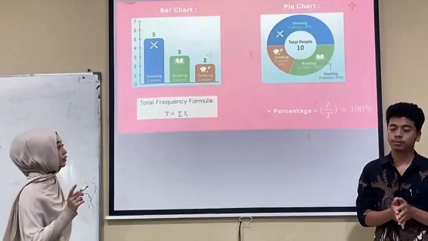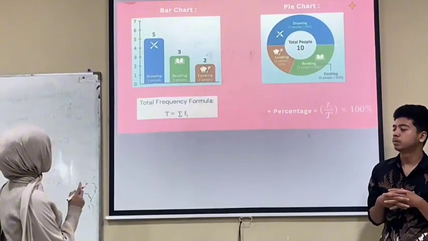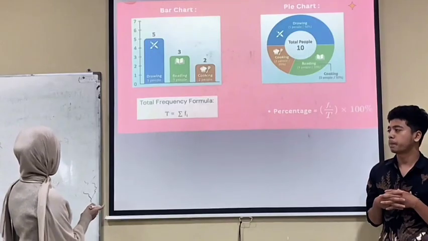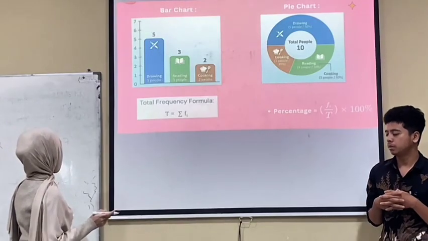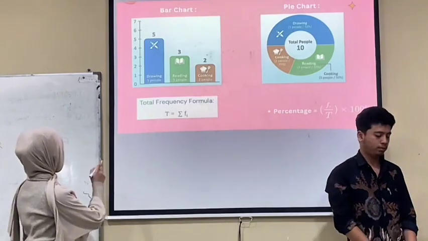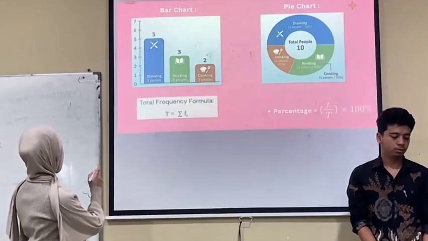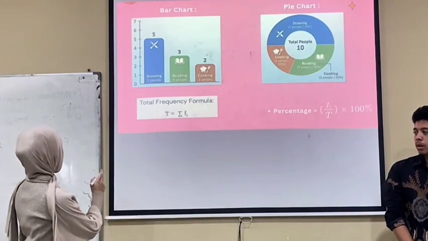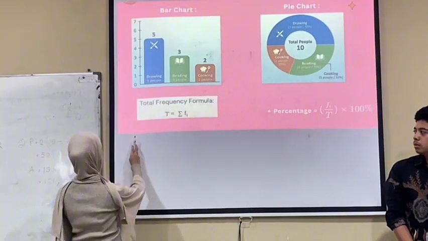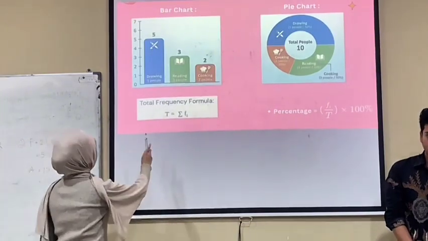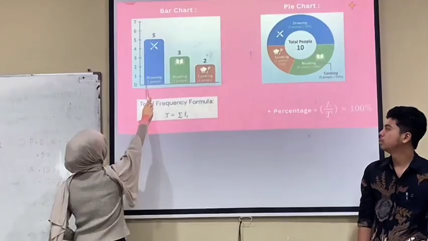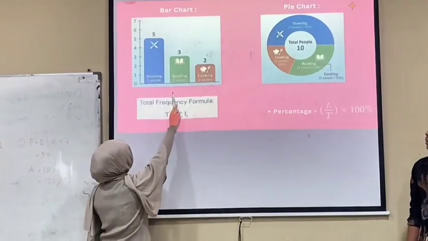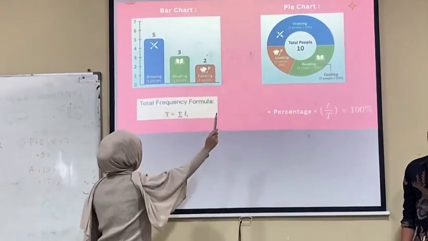Okay, now let's look at the bar chart on page 10. If we display this data as a bar chart, we can see the number of people for each hobby category directly at the vertical bar, where drawing shows 5 people, reading shows 3 people, and cooking shows 2 people.